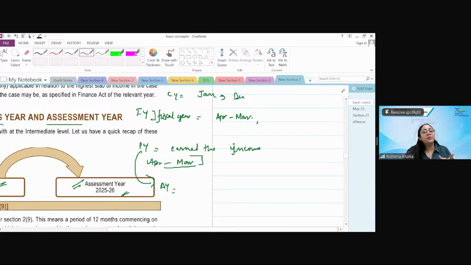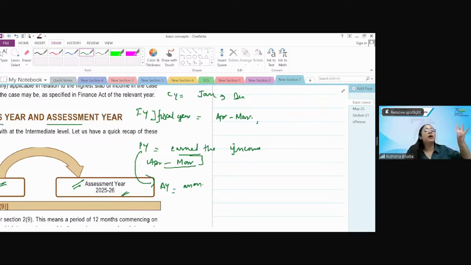So it is called previous year because it was previous to the assessment year. The year in which you earn the income is the previous year, and the year in which you assess the income is the assessment year. Assess the income means file the return, pay the taxes, because once the year is over, only then will you be able to assess the income.